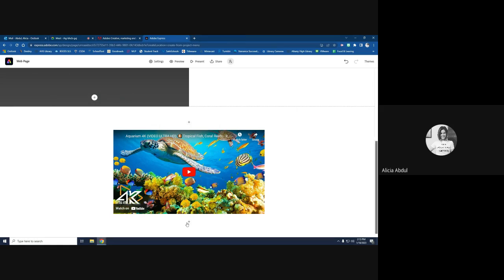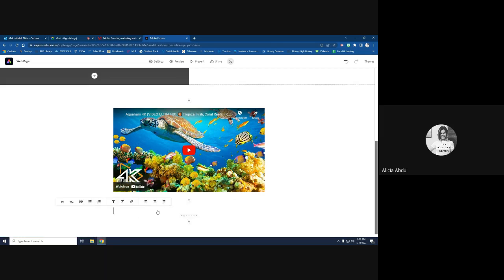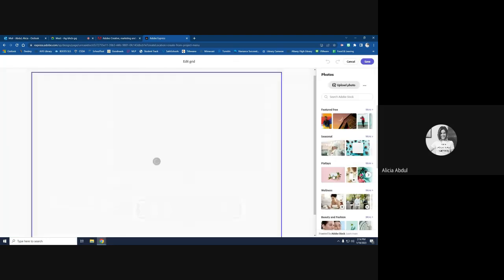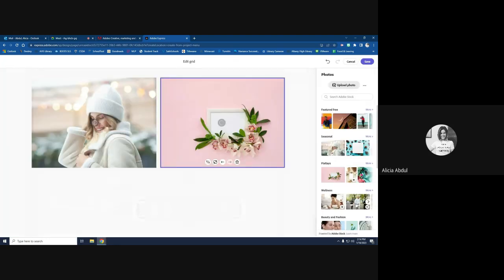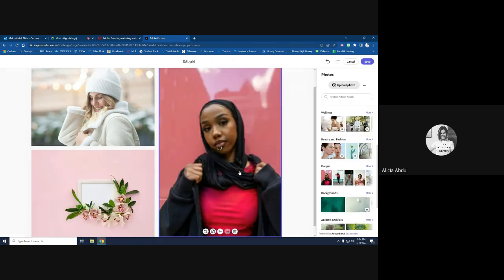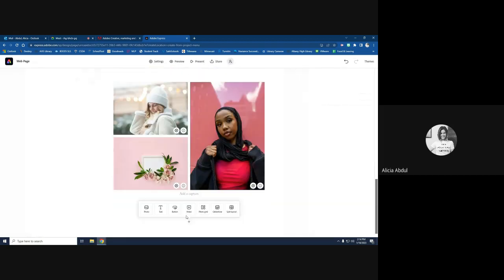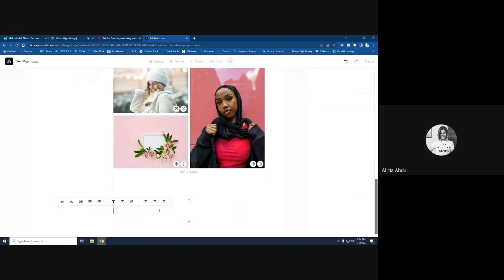So then again, I'm going to add something below that. I hit the plus sign again, and maybe I'm going to start writing my poetry text. And you can keep going for as long as you want. You can do a photo grid and add a few different photos here. And hit save. And the next thing you have is a photo grid. And again, keep scrolling, adding more poetry text.